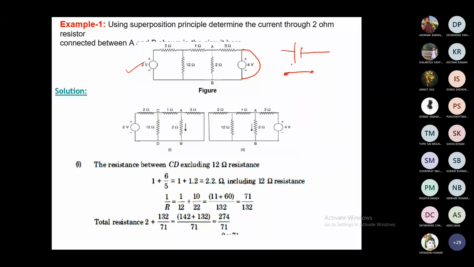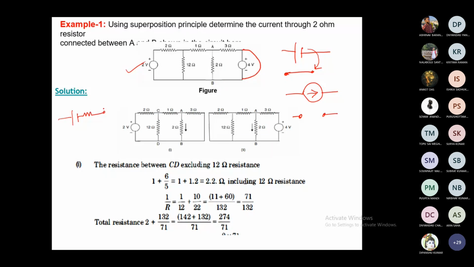This concept we have to use again for Thevenin's theorem. So I am repeating this. If it is a voltage source, we replace it by its internal resistance, which is a short circuit. If this is a current source, we replace it with an open circuit. If the voltage source has an internal resistance of small r, then we replace it by the resistance small r.